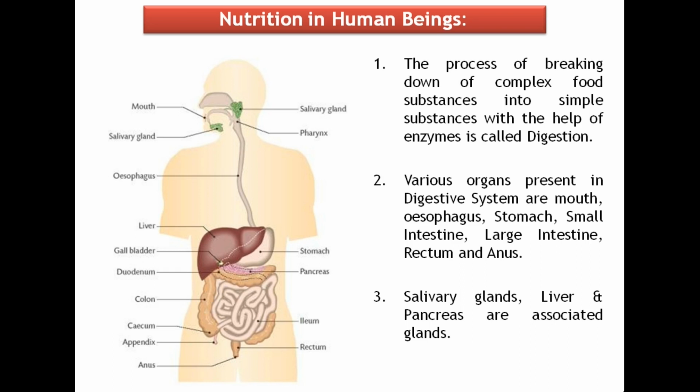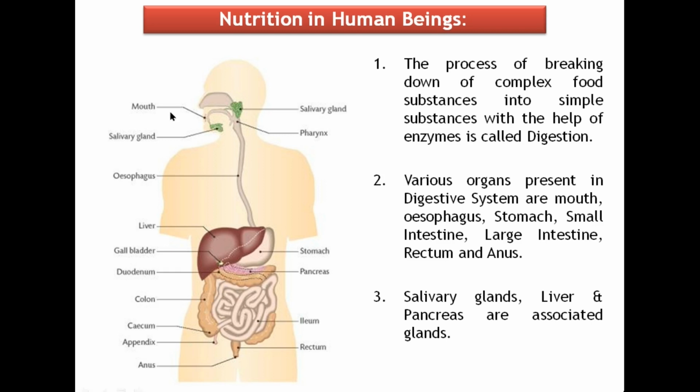In the human digestive system, the alimentary canal is a long tube extending from mouth to anus. Let us recapitulate the various organs and glands present in the alimentary canal.